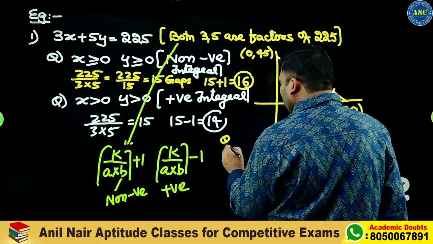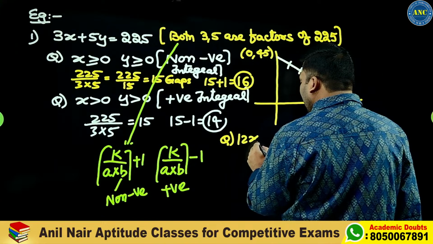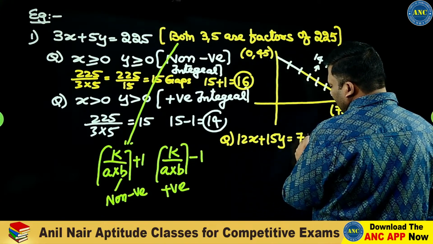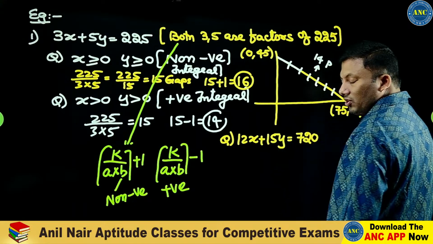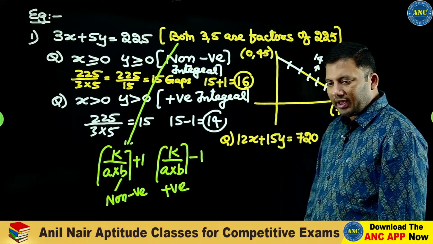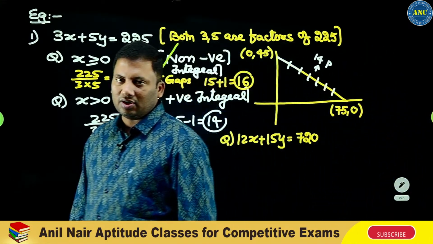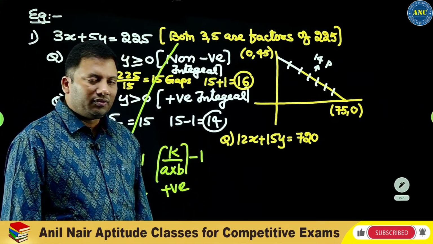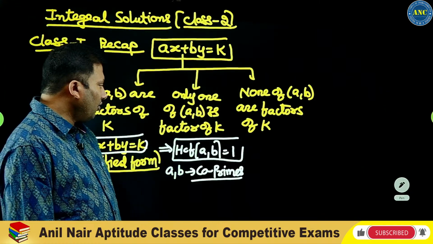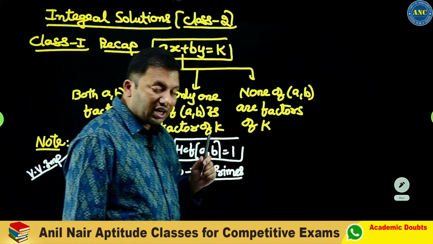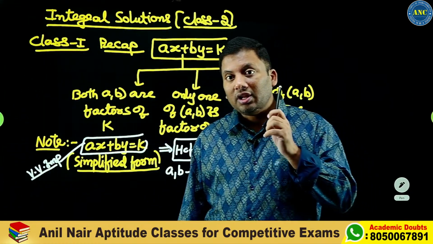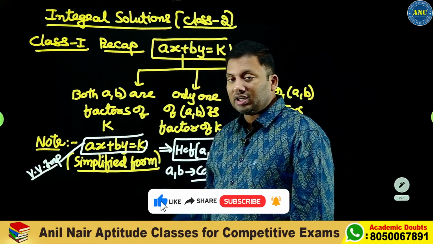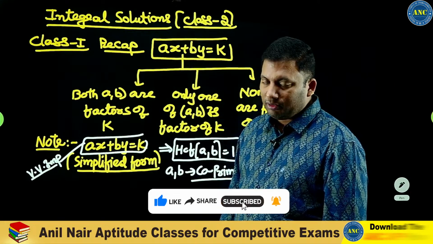Now the point here is, if the question is 12x plus 15y is equivalent to 720, how many non-negative or positive integral solutions are there? Please look at this question. What is that I discussed? All these concepts are applicable only when the coefficients of x and y are co-prime to each other.